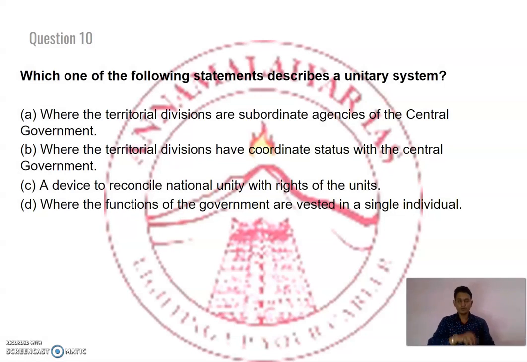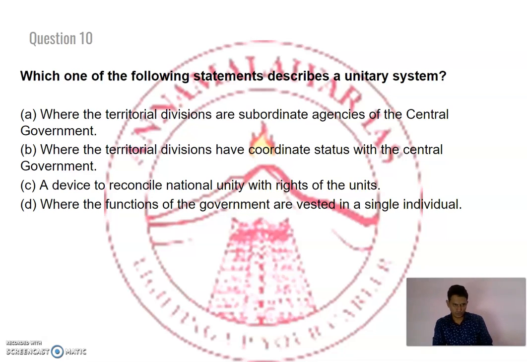Next. Which one of the following statements describes a unitary system? Option A, where the territorial divisions are subordinate agencies of central government. Yes, this is right. Next one, where the territorial divisions have coordinate status with central government.